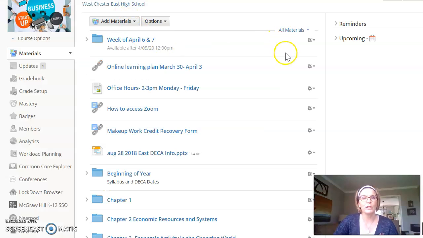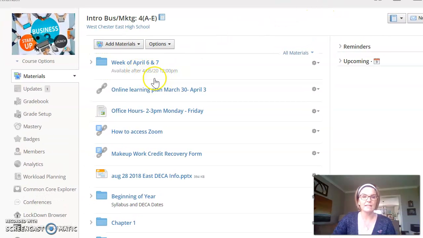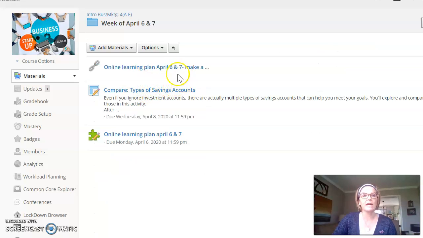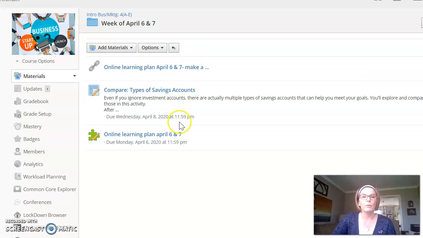And when we come in here, what you can see for us real fast, let me move this up a little bit, is that at the top each week, you're going to see a folder that's going to have our entire week and everything right in there. I'm going to go ahead and select that. And then you're going to be able to see in here at the top, this is just going to be a Google Doc for you with the same information that I just showed you. We're going to ask you to take this quick little quiz so we make sure everybody reads it right here. And here is your activity for the week.